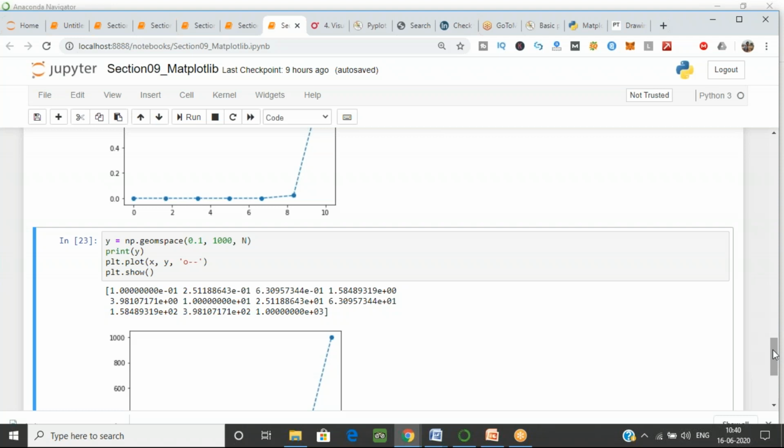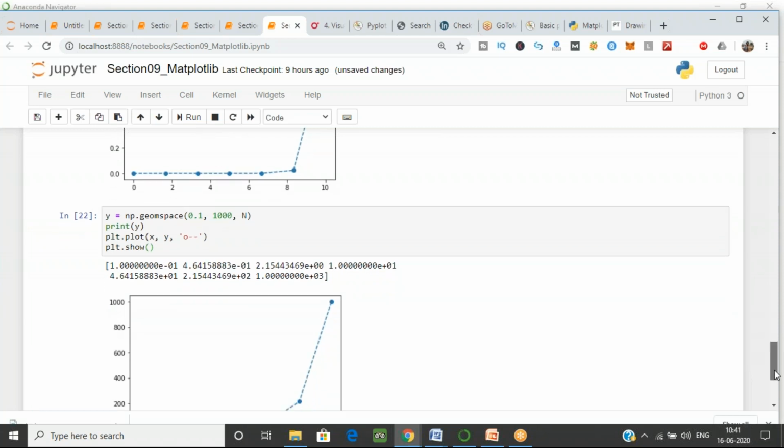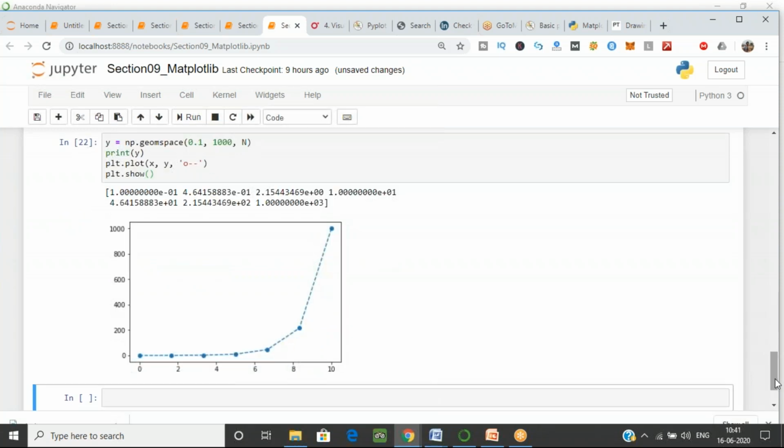It gives e raised to the power, as you can see over here. Let's execute this one again. Now see the values which are coming between them. As you can see, these values are automatically generated. How does this work? Because they already have the formula and have stored that formula in their library.